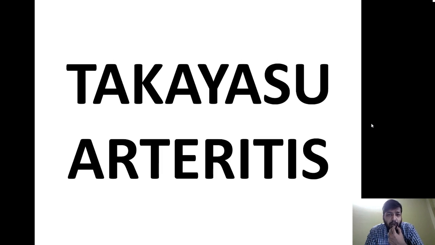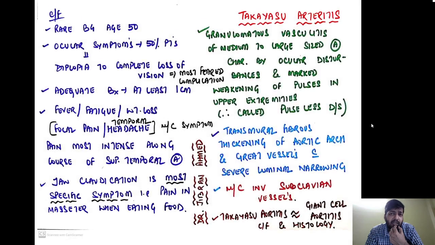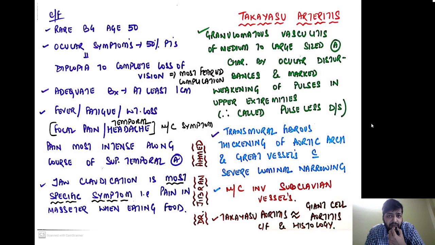Now the next important topic that we will discuss today is Takayasu's arteritis. The clinical features of Takayasu's arteritis are very similar to giant cell arteritis. Both of them are granulomatous diseases, okay? But Takayasu's arteritis occurs in younger patients, less than 50 years. It is a granulomatous vasculitis of medium to mainly large sized arteries, characterized by ocular disturbances and marked weakening of the pulses in the upper extremity.